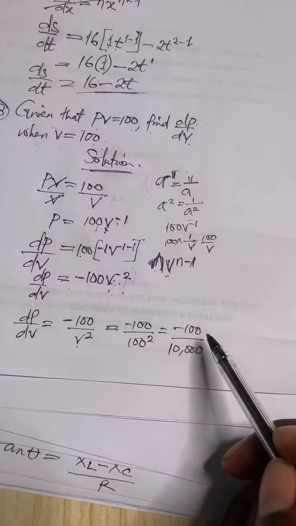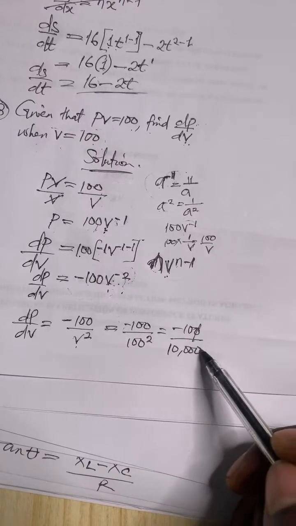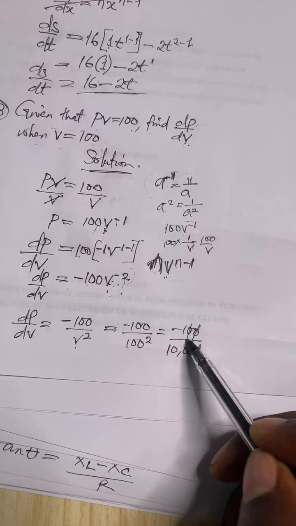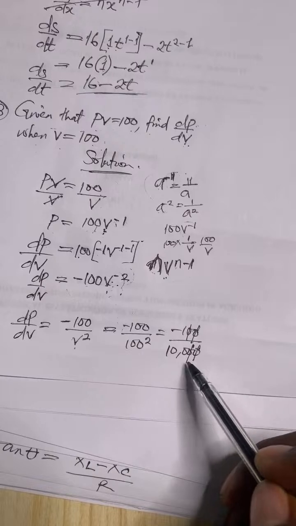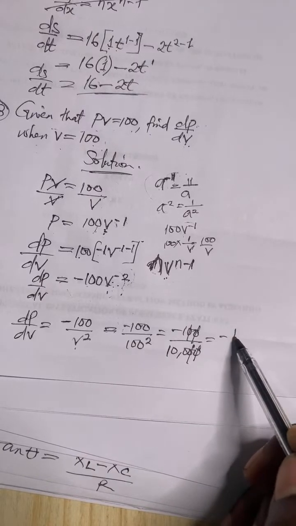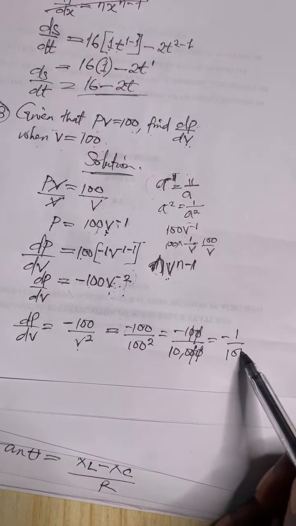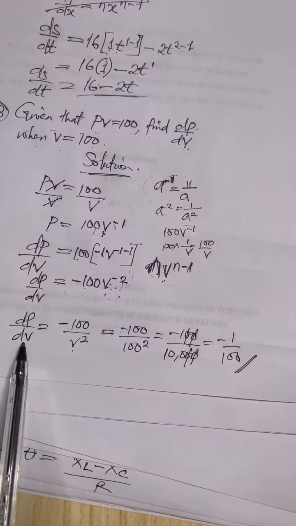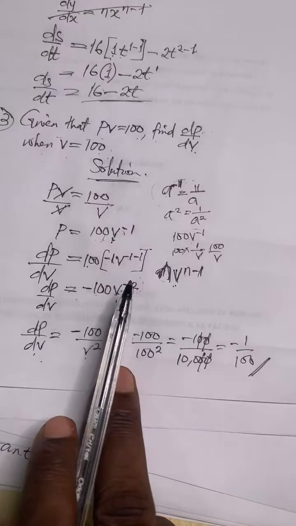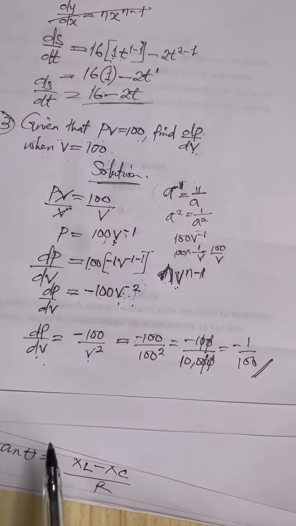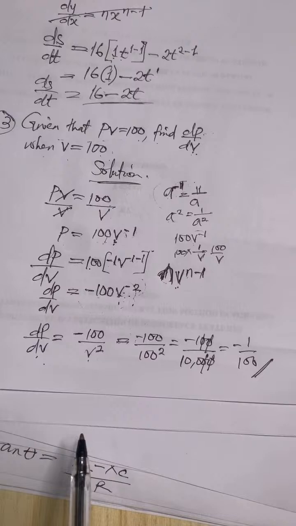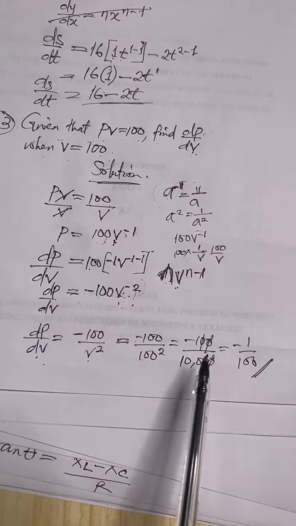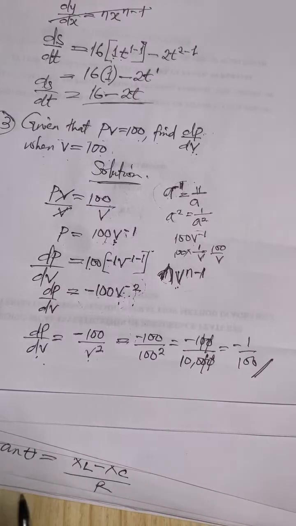So if that be the case, do you know that this 0 can reduce this 0? This one can as well reduce this 0. What is now left is negative 1 over 100. Negative 1 over 100 is the final answer. That is the value of dp over dv. The final answer is negative 1 over 100.